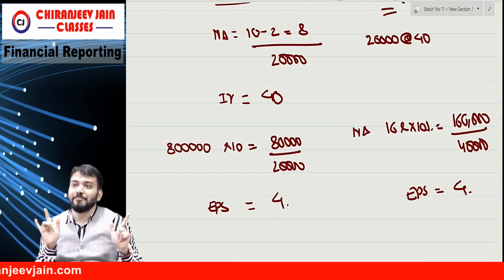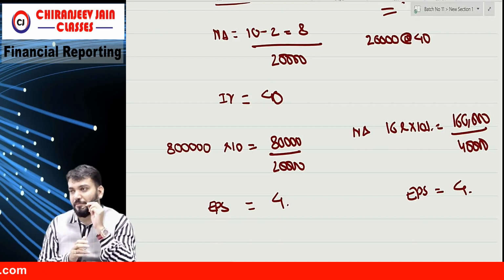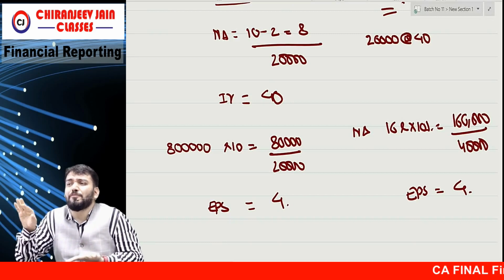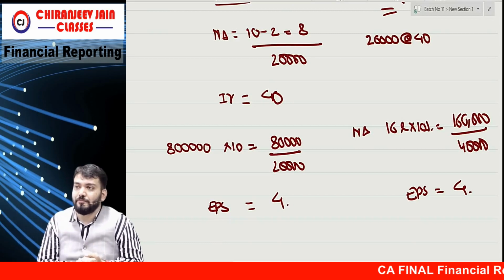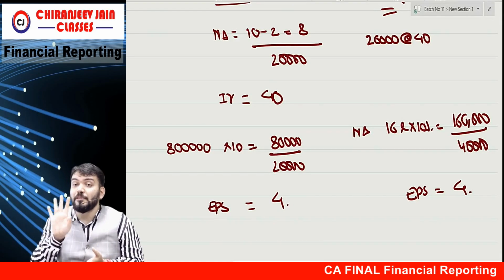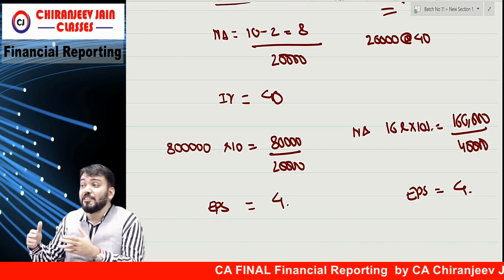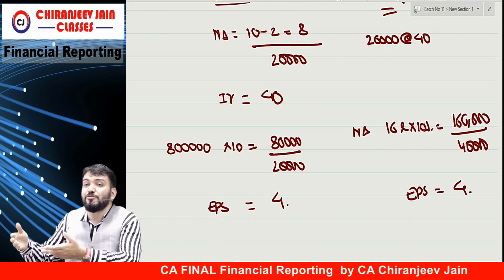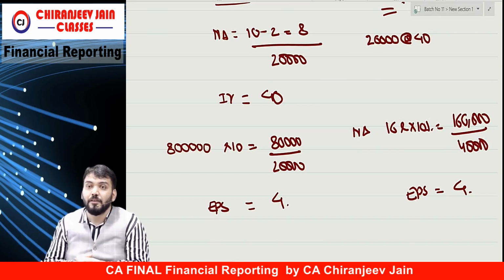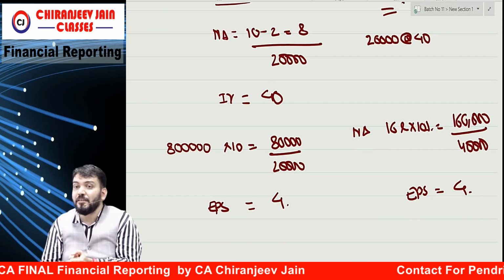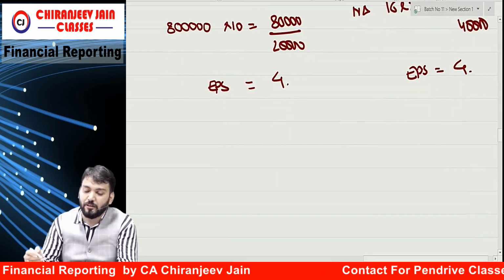Have you understood this point? Whenever shares are not issued at fair value, then there is a doubt. Understood what I am saying? Whenever shares are issued at a discount, we are not receiving proper consideration, but the number of shares is increasing. Agree? Now check the option.